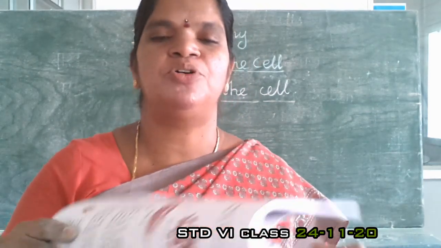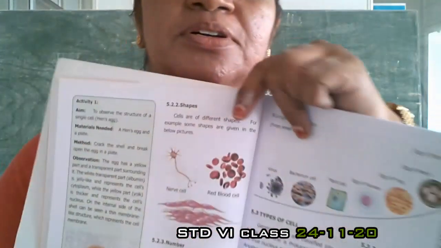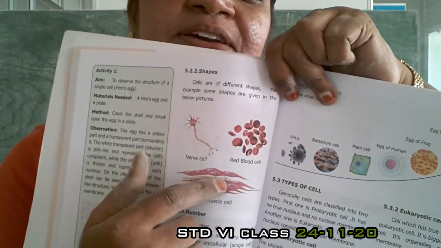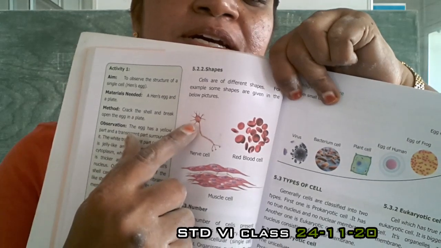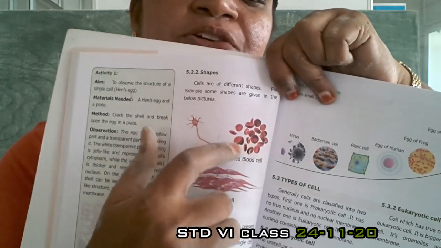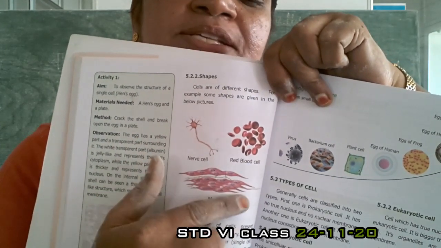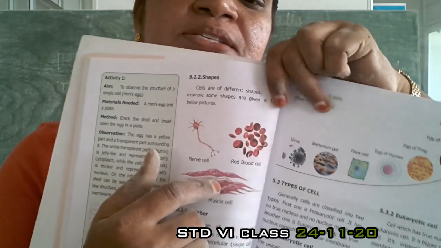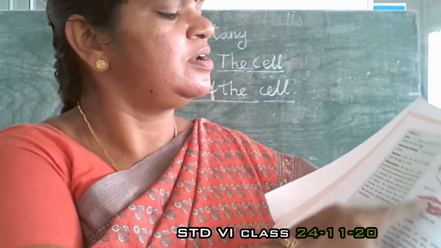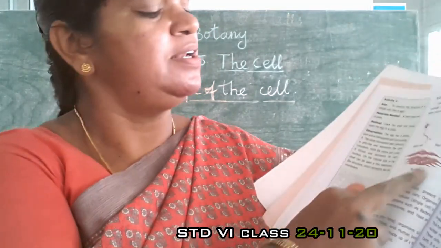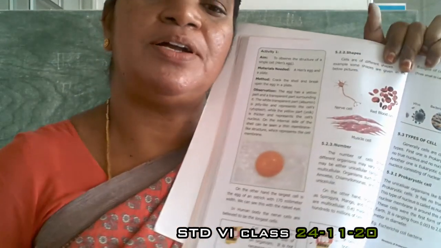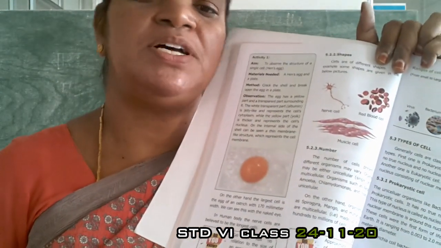In this book, the shapes of the cells are given. Yes, one is a thread-like structure, another is a round structure, and some other different shapes are here. Here: nerve cell, red blood cell, and muscle cells.